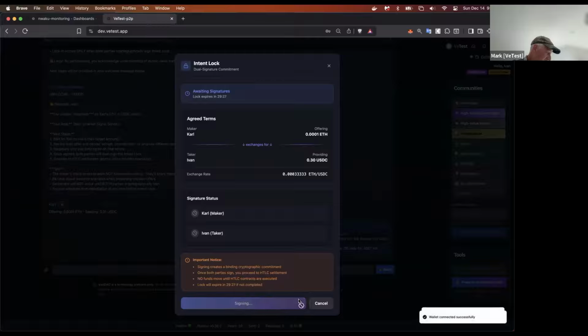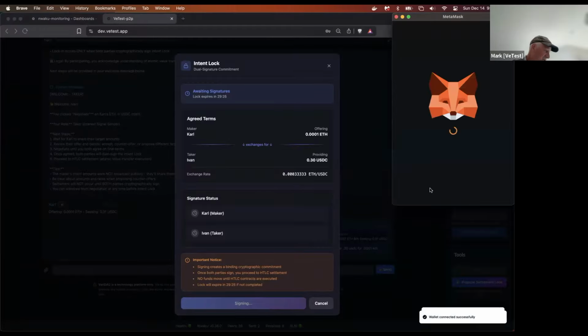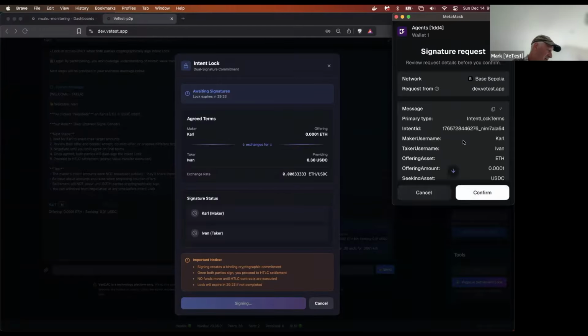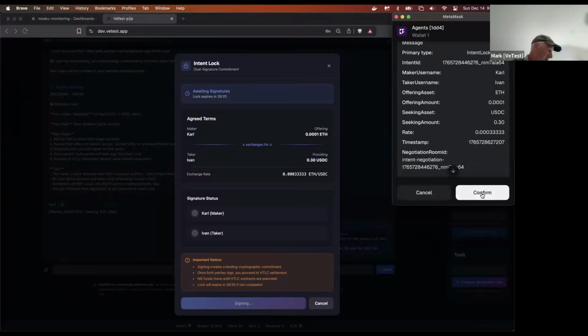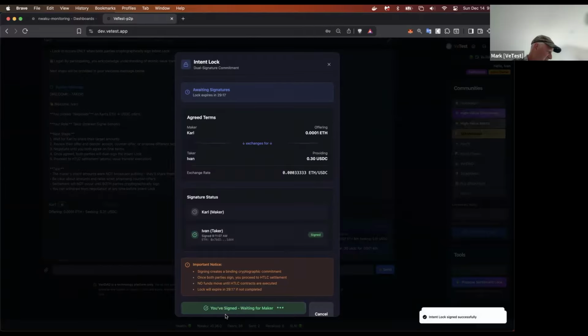So Ivan's going to go ahead and sign it. We see the wallet was successfully connected and brings up MetaMask, and he can confirm. And we see that he's waiting for the maker. So if we come back over now to Carl's screen, we can see, okay, waiting to sign the intent lock as the maker. Let's go ahead and have Carl sign now.